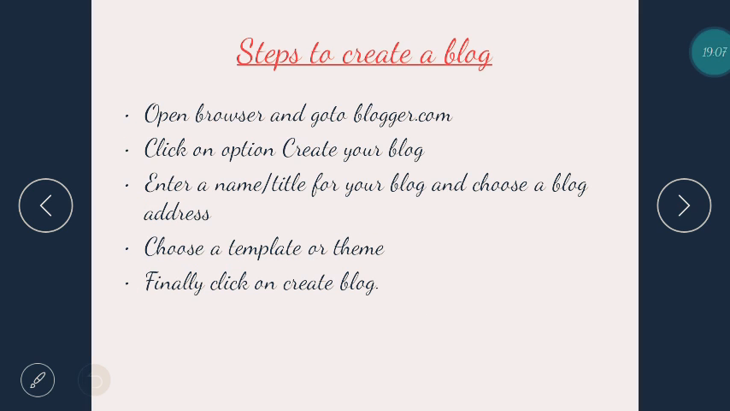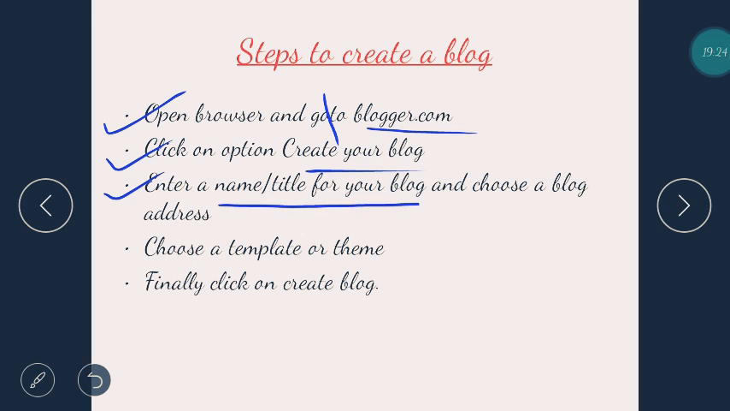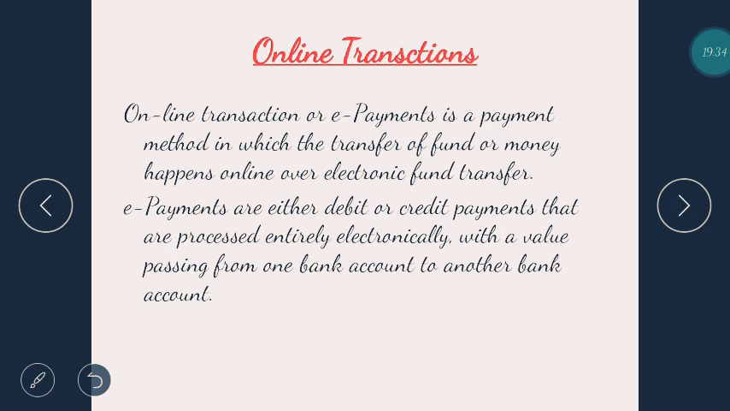Now, what are the steps to create a blog? Open browser and go to blogger.com. Click an option create your blog, enter a name or title for your blog and choose a blog address. Now choose a template or theme which can be displayed on outside so that people may get attracted towards it, and finally click on create blog.